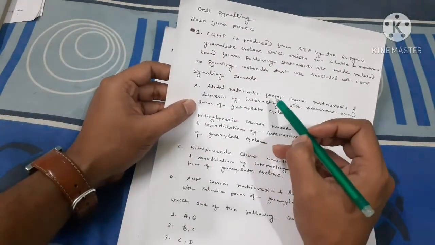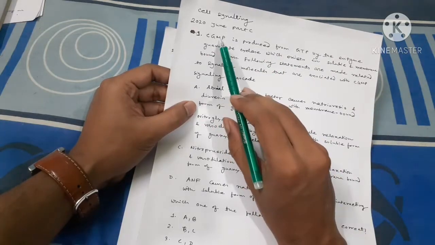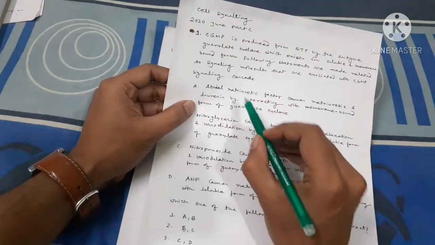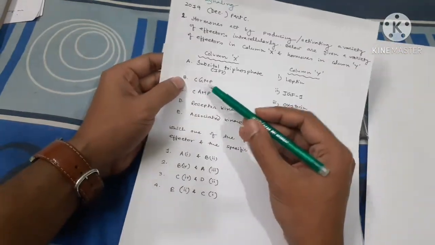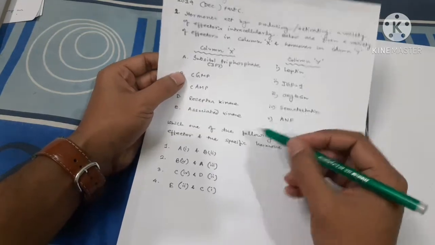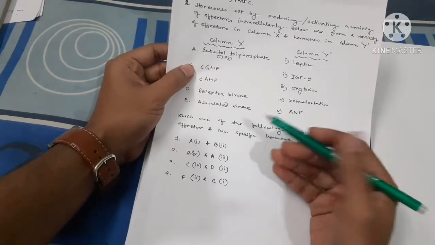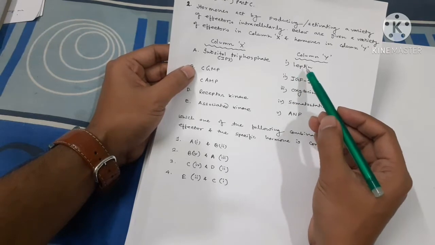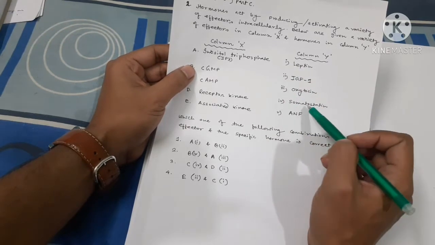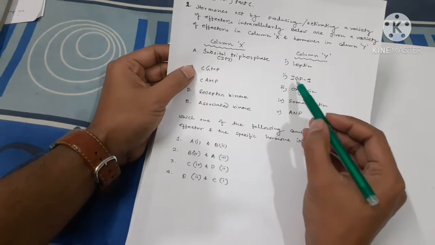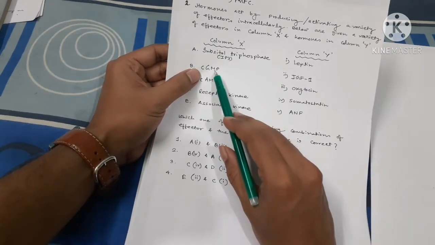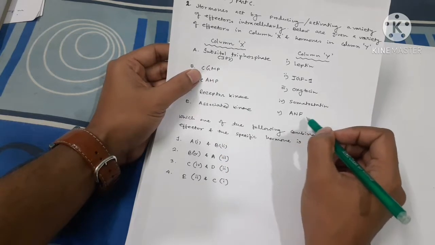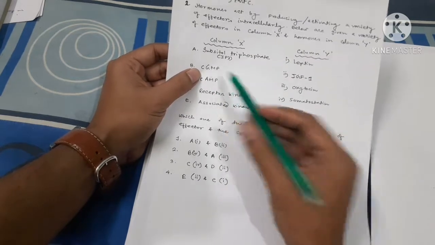In my previous question I have mentioned the atrial natriuretic factor actually helps in the production of cGMP. You can see here ANF helps in the production of cGMP. So I know that ANF equals cGMP. So B will always be 5. Now you can see here I am trying my trick: I don't know the information about the hormones in options 1, 3 and 5, but I know IGF-1 and ANF. The first thing is cGMP is always produced by the atrial natriuretic factor. So B should be 5.